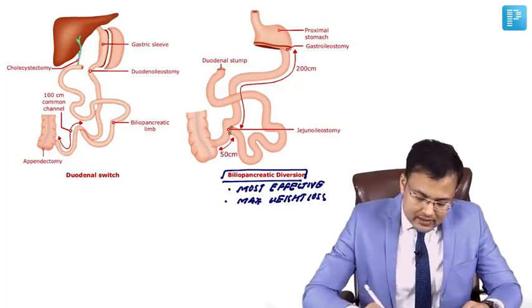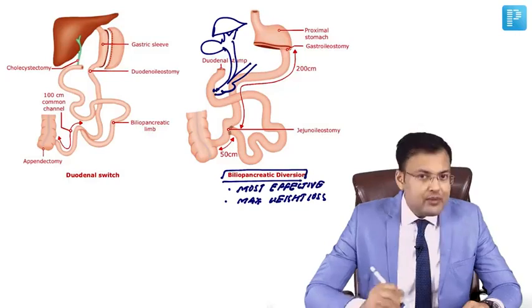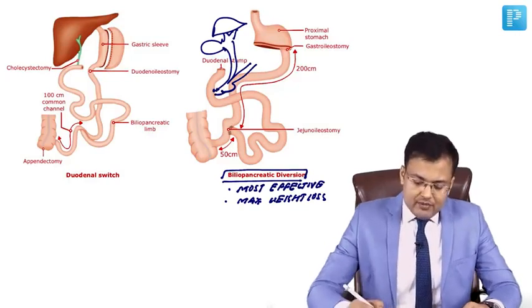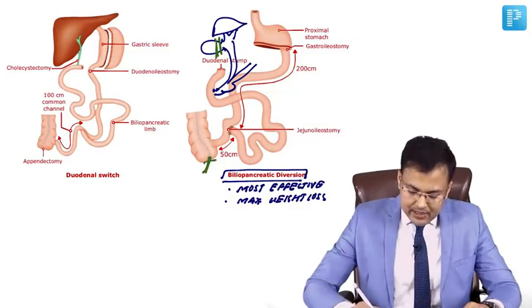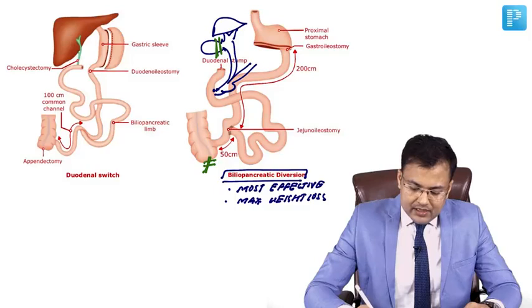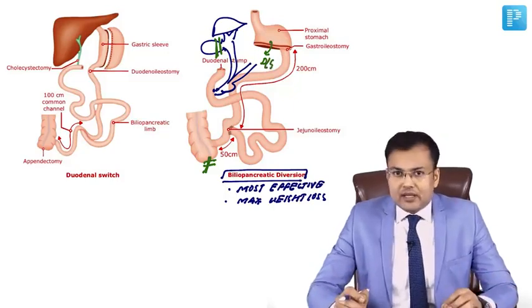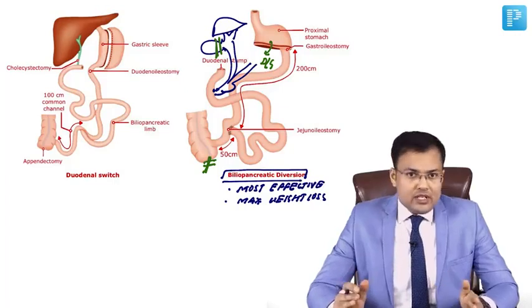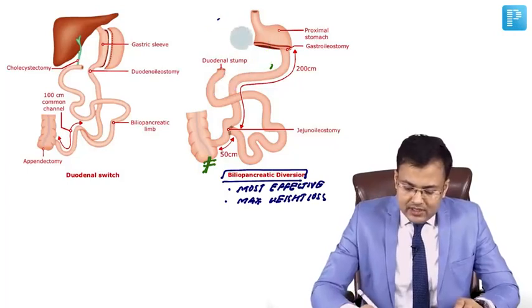So here you can see this is the liver, this is the gallbladder, this is the bile duct, pancreas. What happens generally, we perform cholecystectomy, we perform appendectomy, and we perform distal gastrectomy. Here you can see the part of stomach is removed. So which parts are removed? Gallbladder is removed, appendix is removed, distal part of stomach. Now see the anastomosis done.